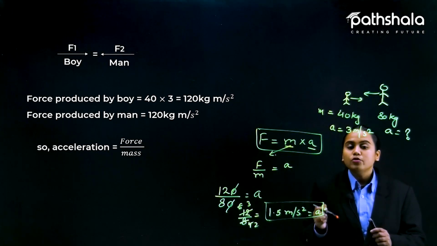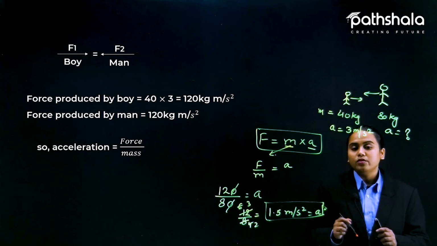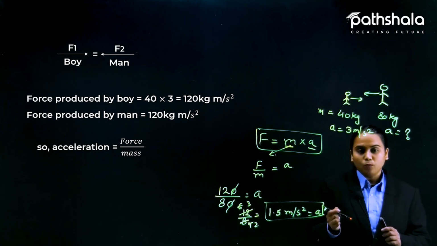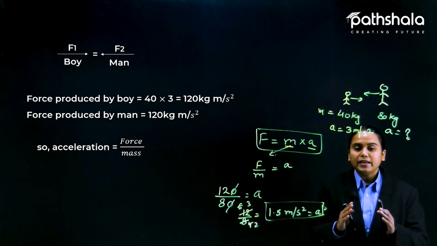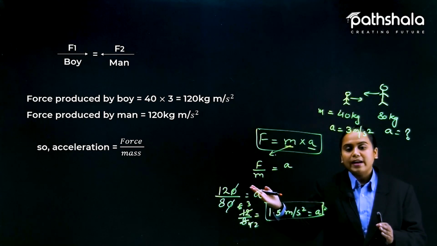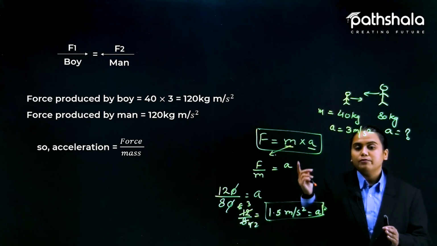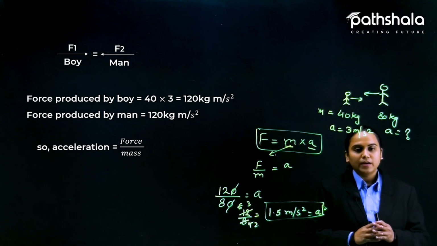Okay, so this is how you can correlate the value of force produced in one body to the force produced in another body, and simply by doing so you can find the value of acceleration with the formula force is equal to mass multiplied by acceleration.